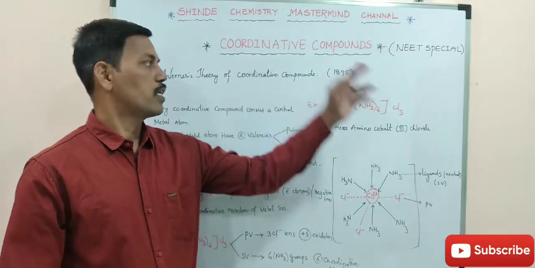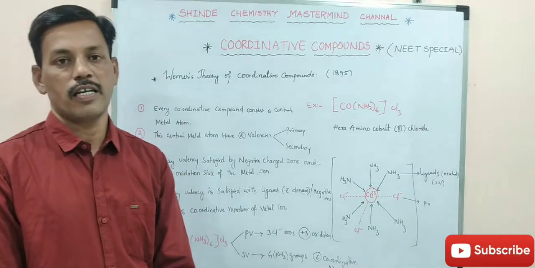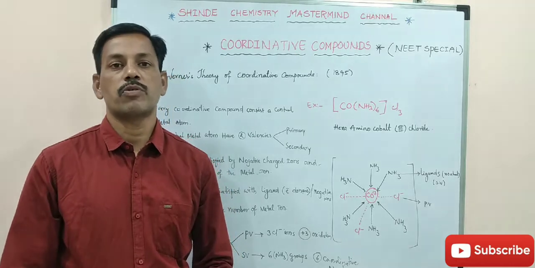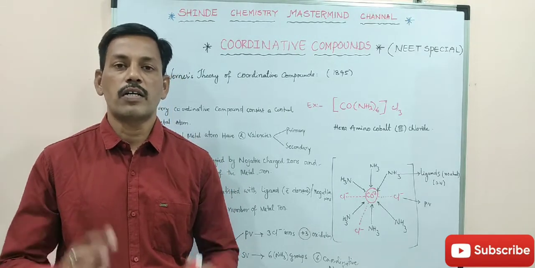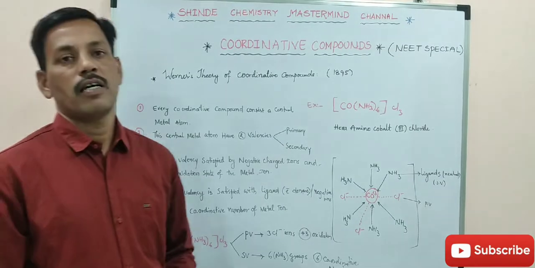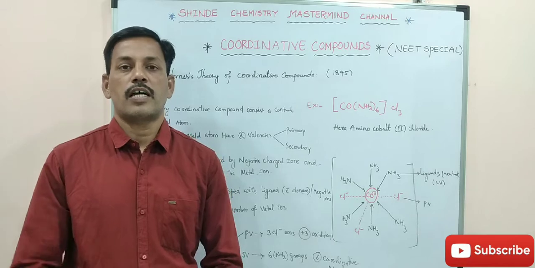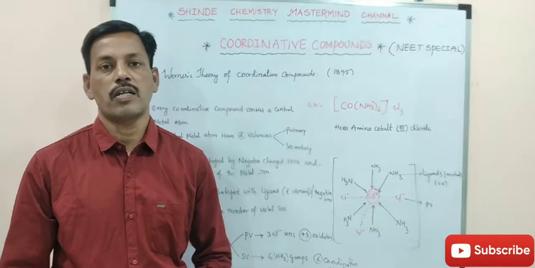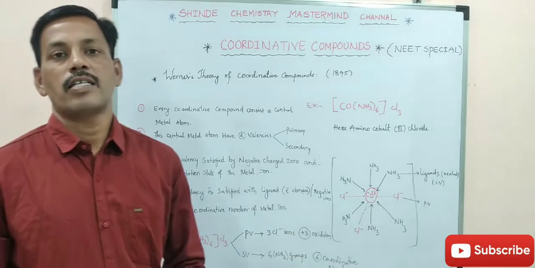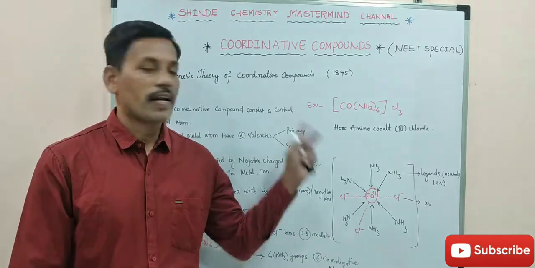Here in coordination compounds, the most important theory is Werner's theory. Who proposed Werner's theory? Alfred Werner proposed Werner's theory. And what is in that theory? Werner's theory explains the structure of coordination compounds, their geometry, their hybridization, primary and secondary valencies, and properties.